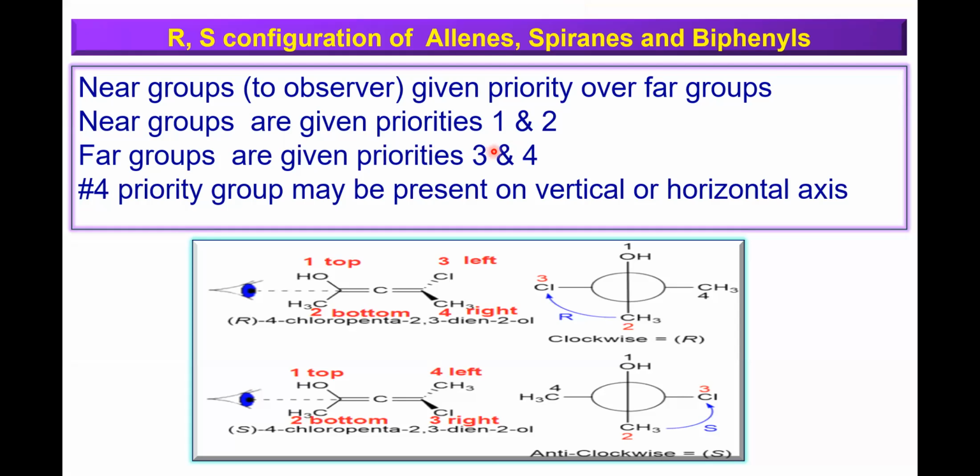So okay, near groups are given priorities 1 and 2 and far groups are given priorities 3, 4. So the fourth priority, whether it is on a horizontal axis or vertical axis, is not an issue at all. So don't bother about the fourth priority group, whether it is on a horizontal axis or vertical axis. So go simply 1, 2, 3. So if it is clockwise, it is R, otherwise it is S. So 1, 2, 3 clockwise R. So look here, 1, 2, 3, anti-clockwise, S configuration. Looking from this way, this is top, bottom, left, right. So top 1, bottom 2, left 3, right 4. So like this you will be giving.